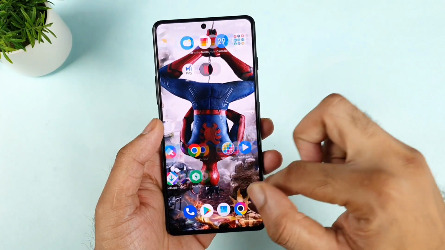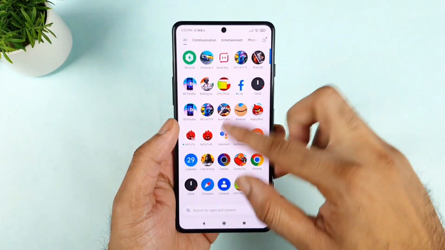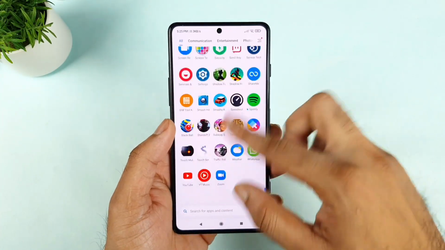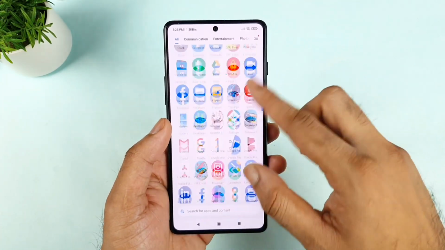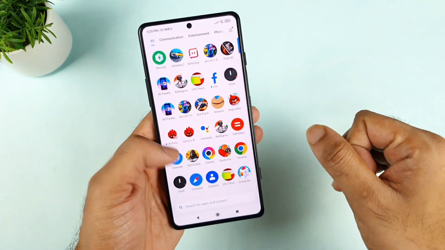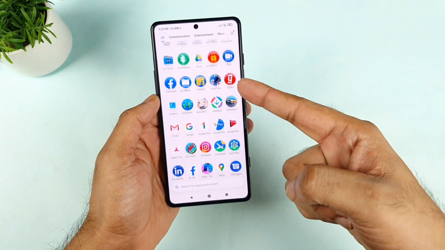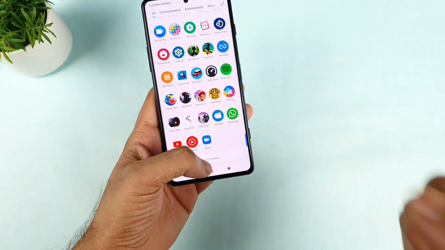Right now I'm trying to show you exactly what is happening. Let me try to do it again in this POCO F3 GT. You will be able to feel that kind of lag after some time. So let me do it again, friends. You should be able to feel it again. This kind of problem happened only a couple of times, not many times, but I thought of informing you when you're trying to scroll. As you can see right now, this is what I'm trying to talk about. Exactly, this is the problem.